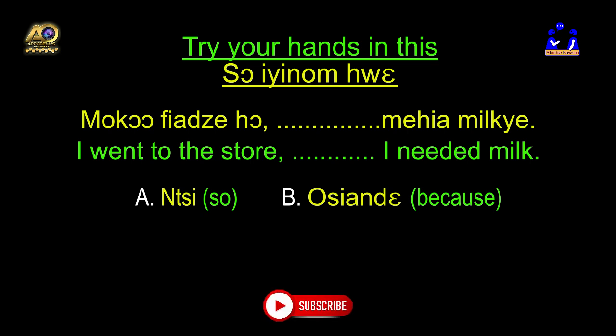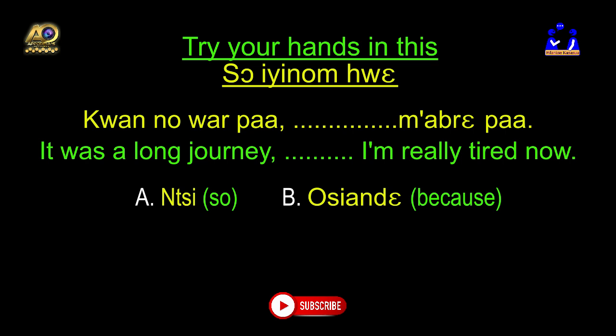Let's look at this second assignment. Kwano warpa dododo mabrepa. So the translation is just beneath in green. It was a long journey, dododo, I am really tired. So what is the correct answer? So, nti, or because, osande? What is the correct answer?